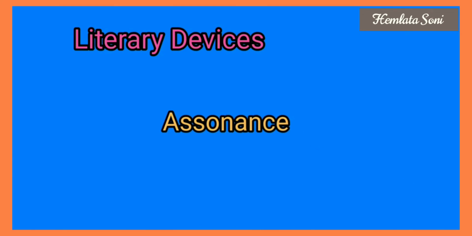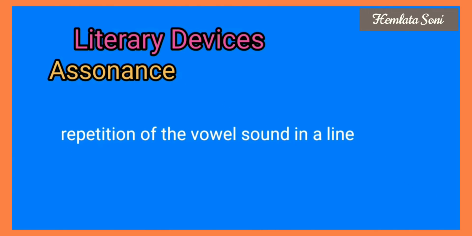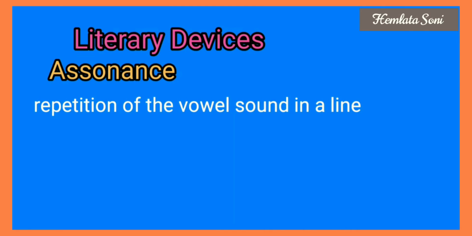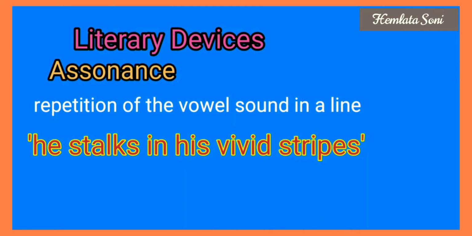Next is assonance. When any vowel sound is repeated in the line, then this device is used. So in this line, he stalks in his vivid stripes, the i is a vowel sound and it is repeated here in the starting, here in the middle, and here also in the middle. That's why this is assonance.